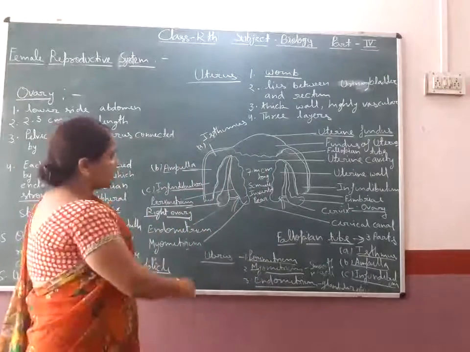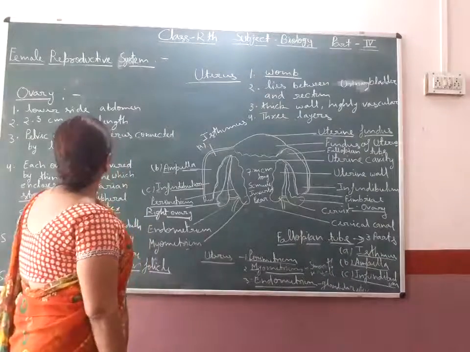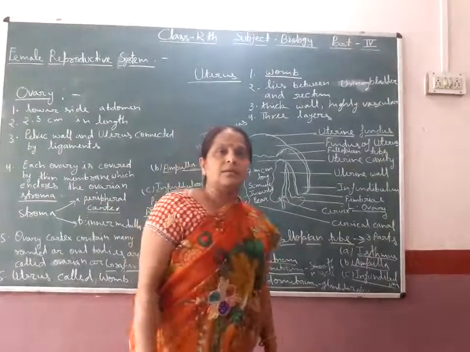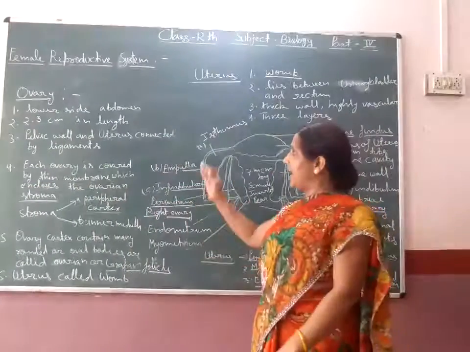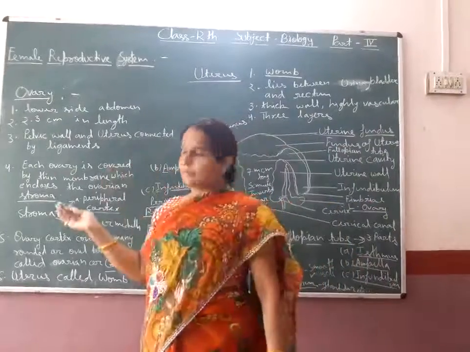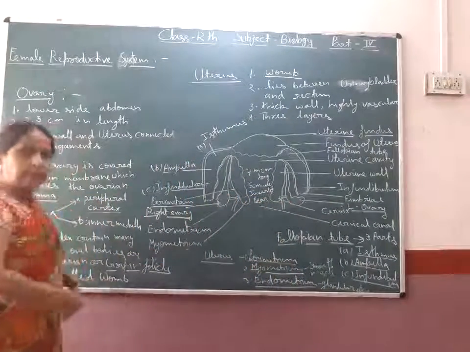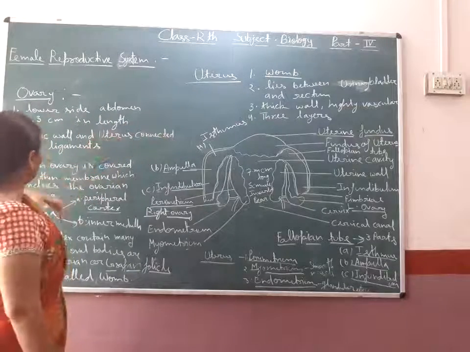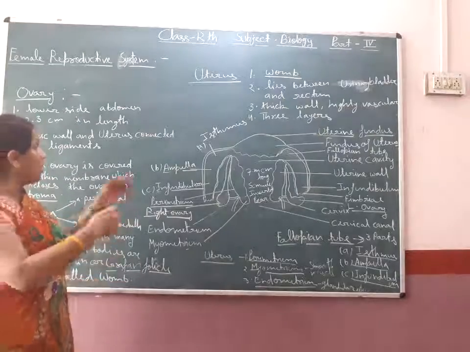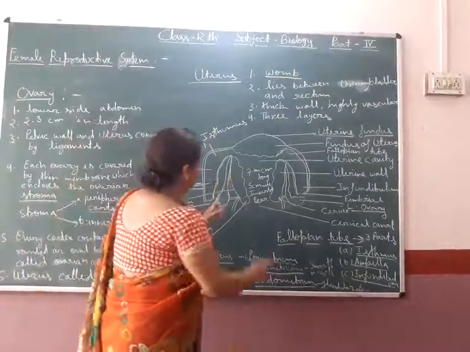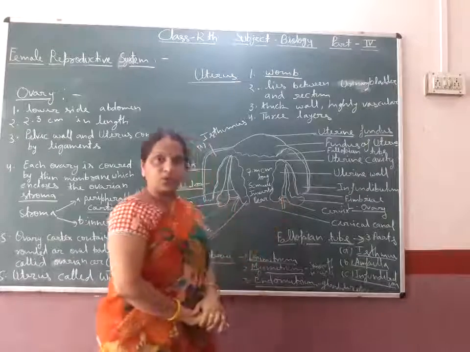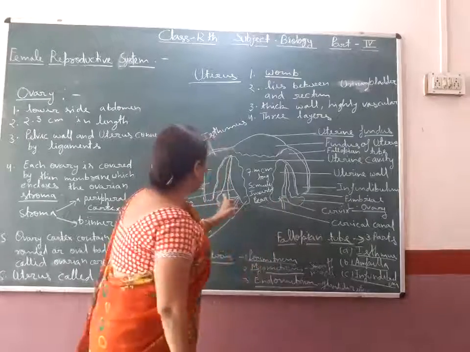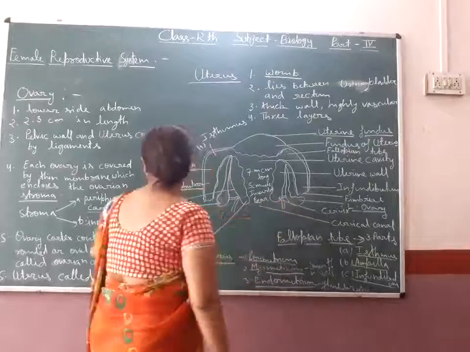Dear student, again you understand this. Ovary is the female sex organ and it is present in a pair. It is present in the lower side of the abdomen, 2 to 3 centimeters in length, and connected to the pelvic wall and uterus by ligaments.